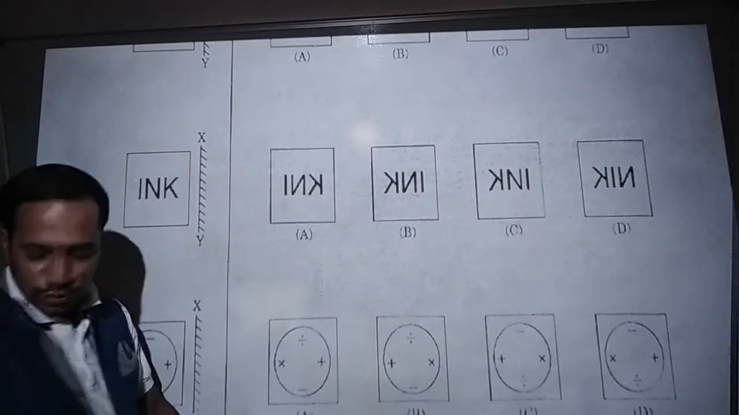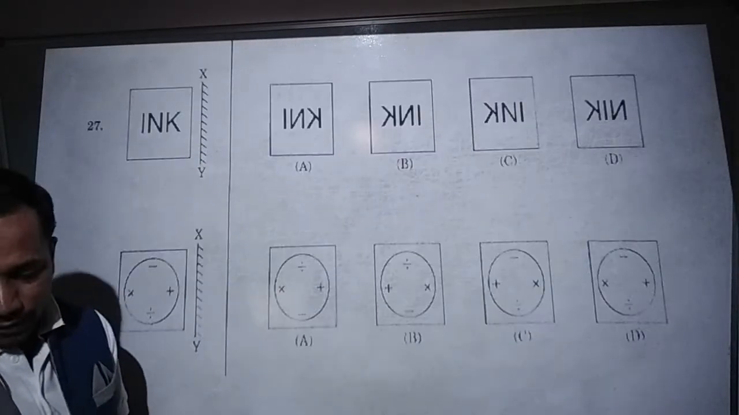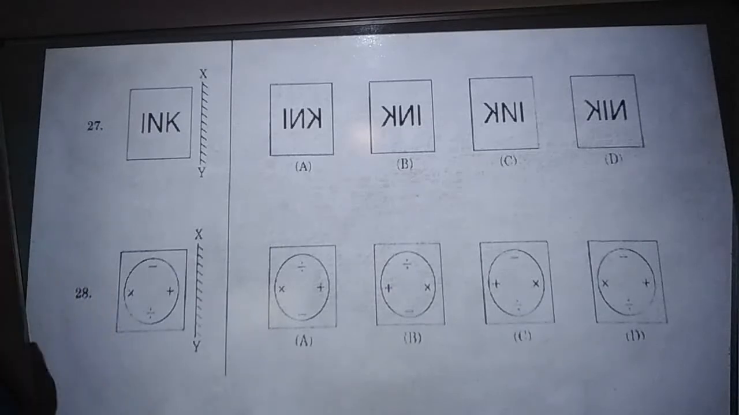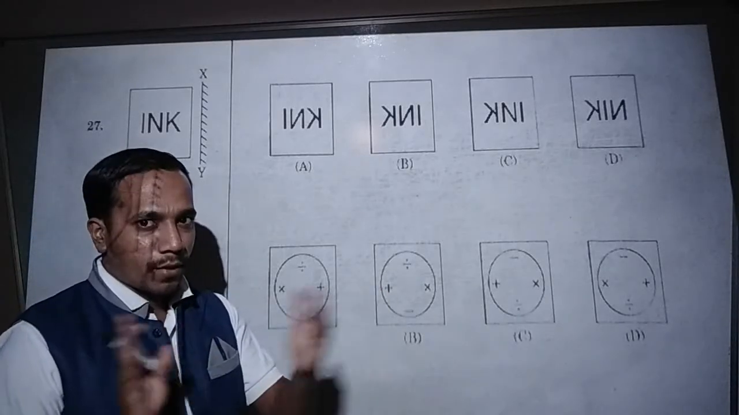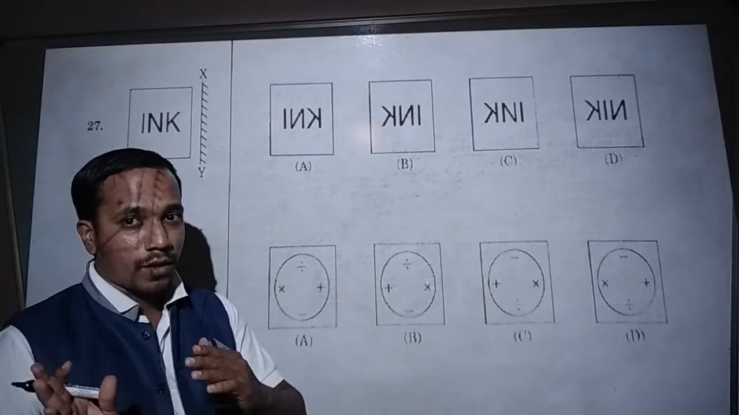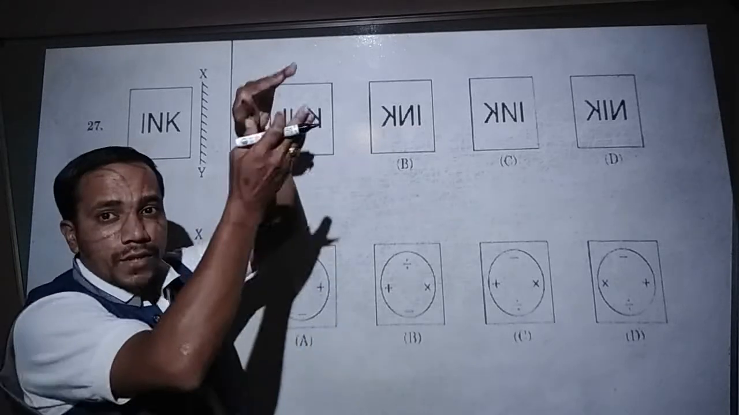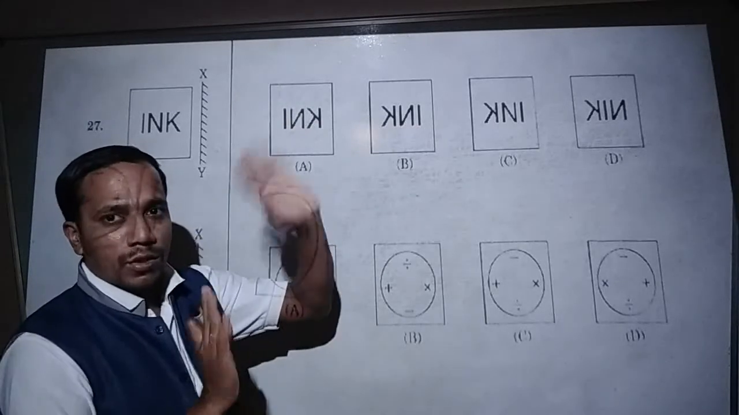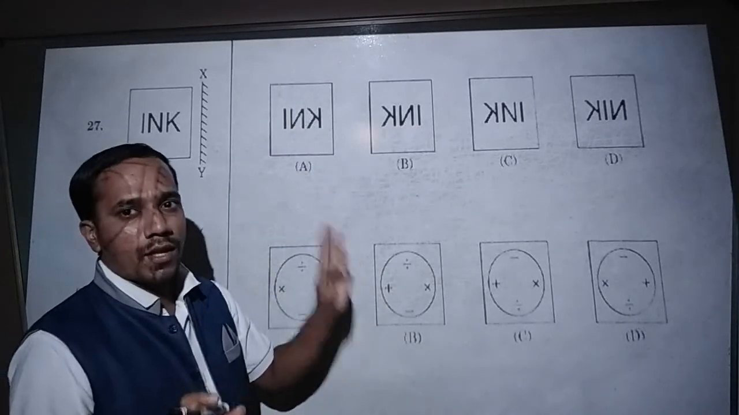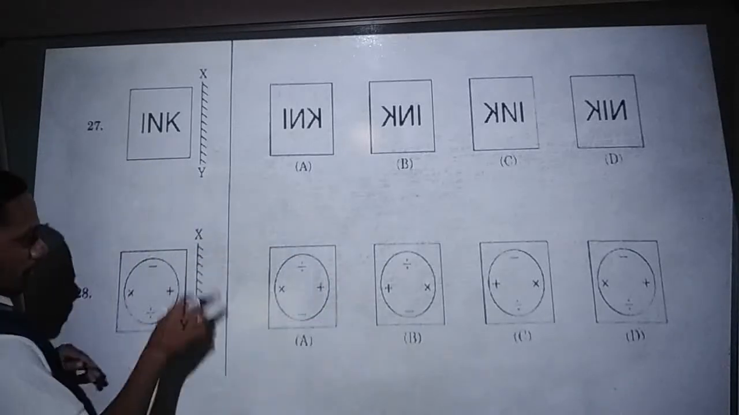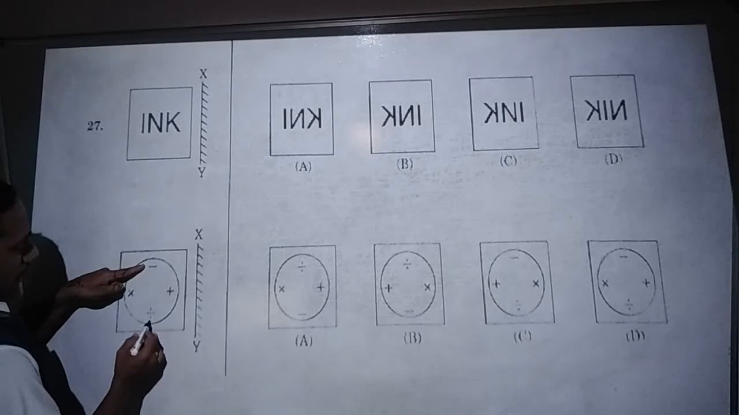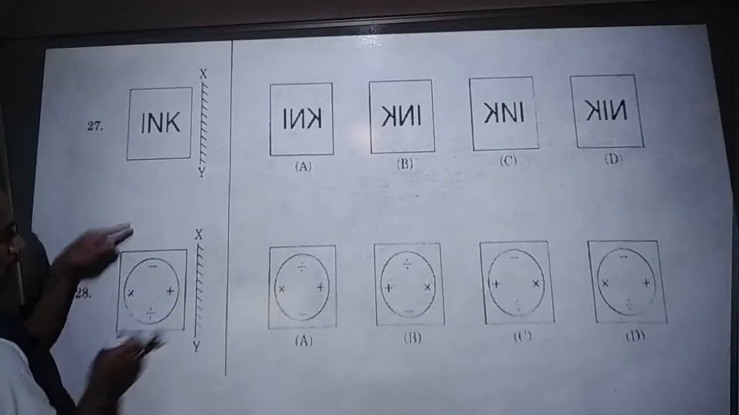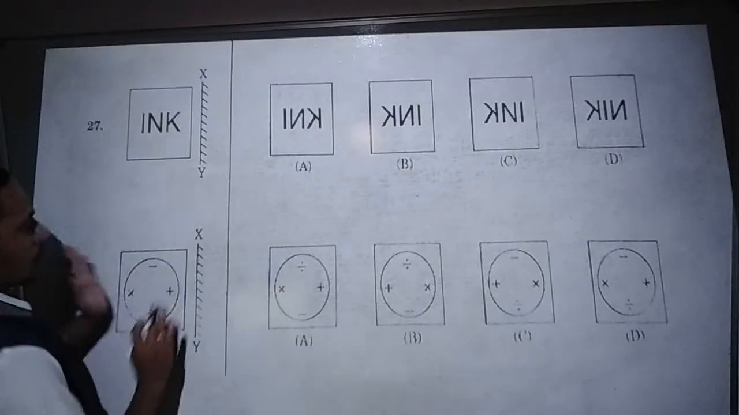Next, question number 28. In question number 28, what happened? I already told you that the left part will go to the right and the right part will go to the left, but upside will never go down, and downside will not go upside. It will not happen in the mirror. That's why they have given the picture like this. See, minus is on the upside, divided by is on the downside, but it will not become upside down. As it is, it will print in the mirror.